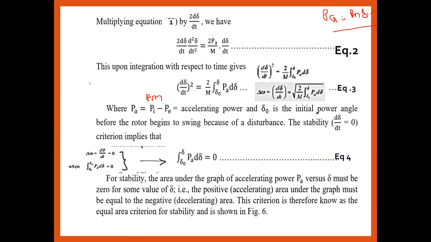If d delta by dt is equal to 0, what does that mean? That value, d delta by dt, is equal to 0. So the integration from delta 0 to delta of Pa d delta is equal to 0.